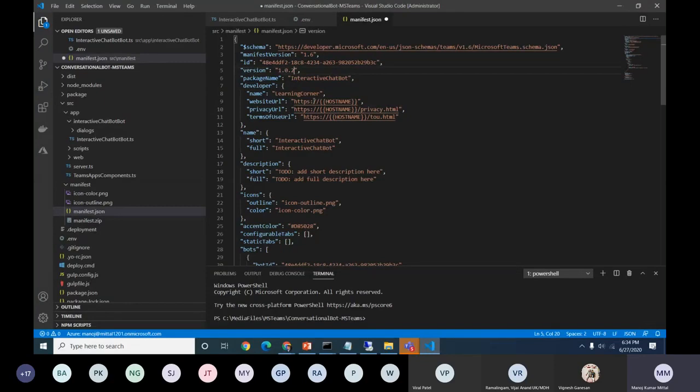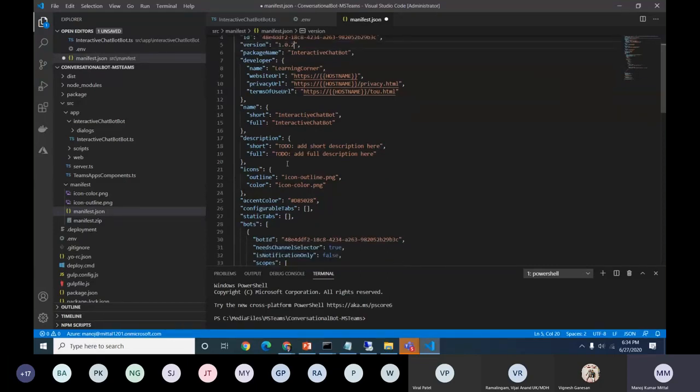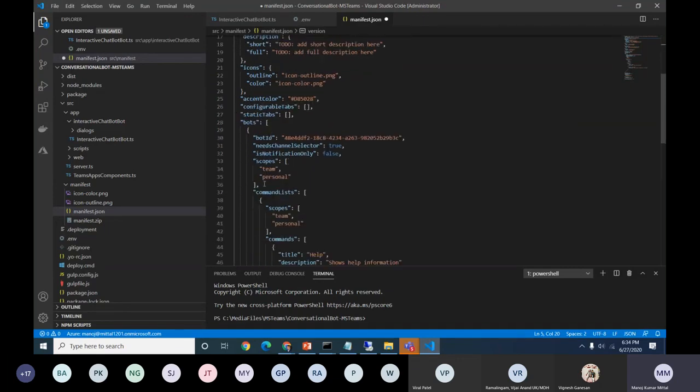So all those things you want, you can give. Otherwise, you can leave it also. Website URL, privacy URL, terms of use URL, short name, full name. It's just warnings it will give during the deployment, but it's not stopping anything here.